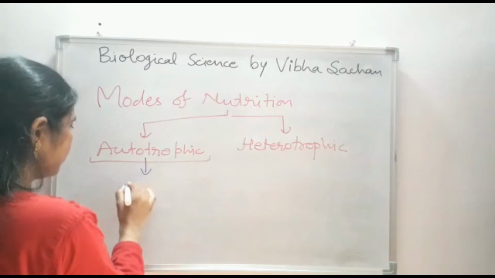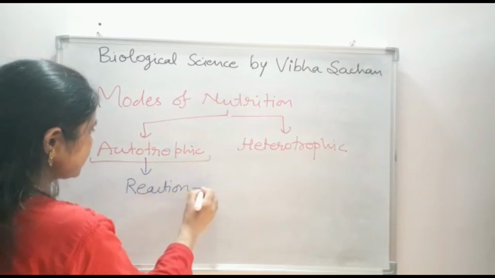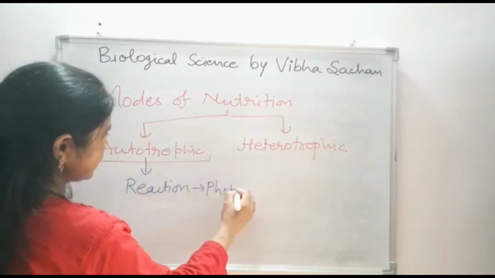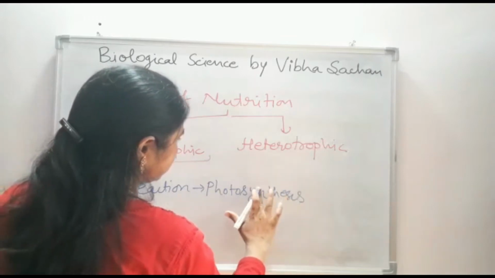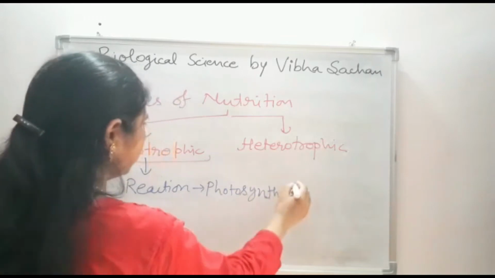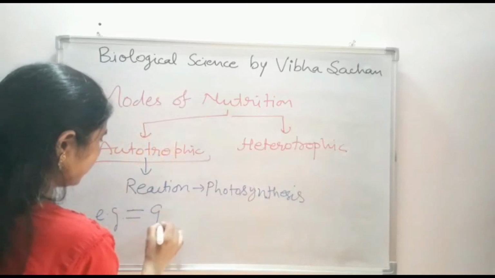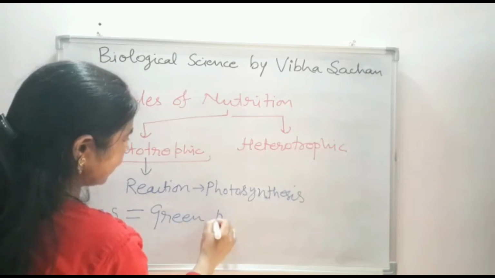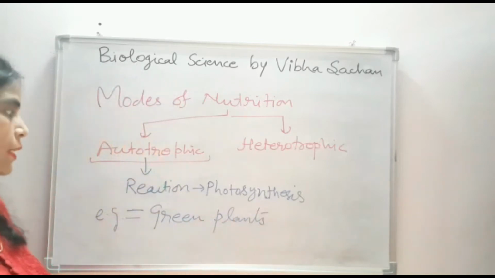And the reaction done during this process is photosynthesis. The example of autotrophic nutrition is all the green plants, right?